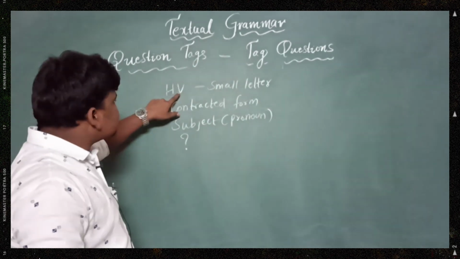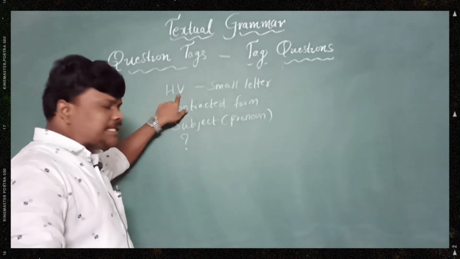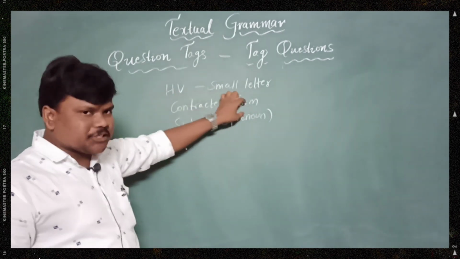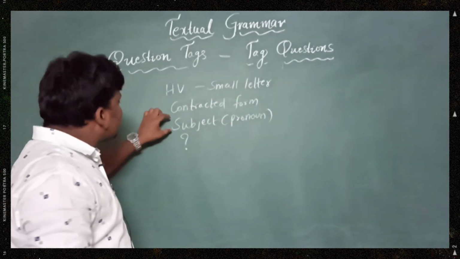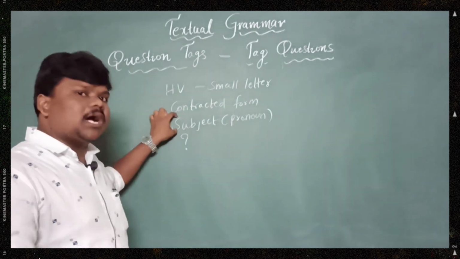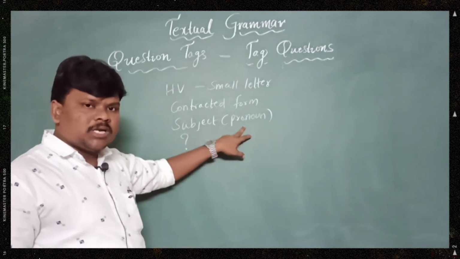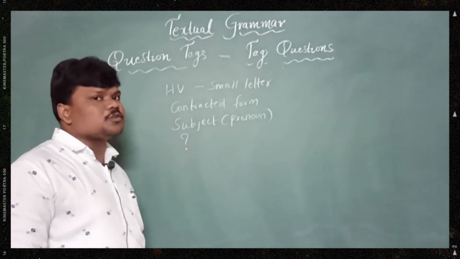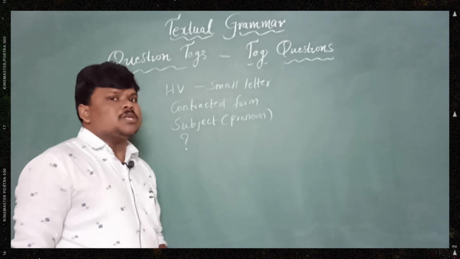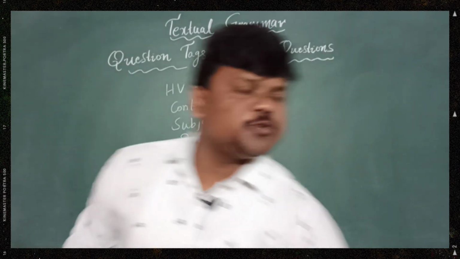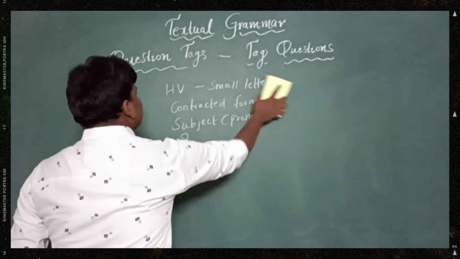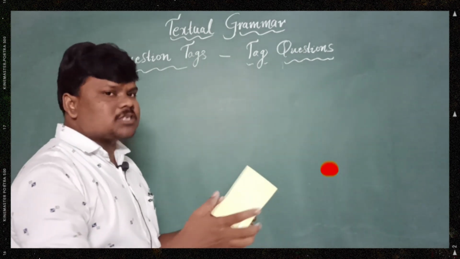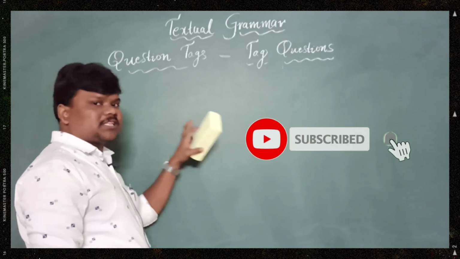So a question tag always starts with a helping verb written with a small letter, it is written in contracted form, meaning short form, and it ends with a subject in pronoun form and a question mark without any doubt. These are the basic rules we went through last time. We must know the helping verbs as we are learning question tags, because without helping verbs we cannot write question tags for the statements.